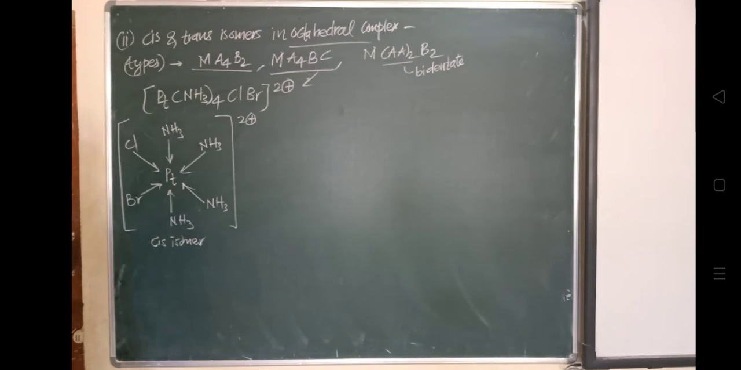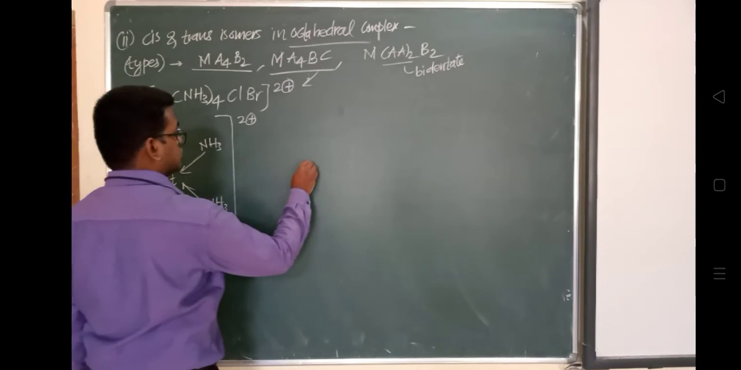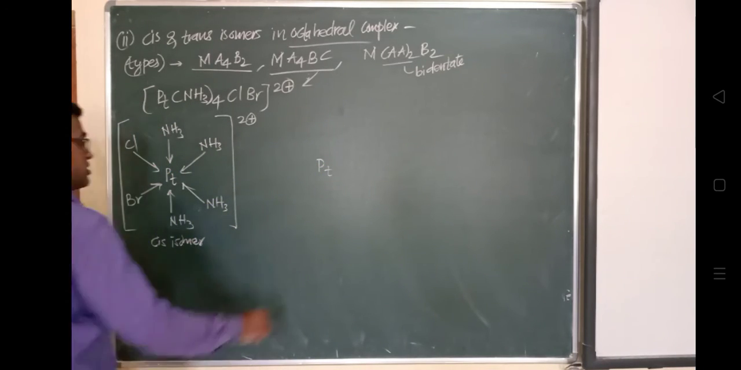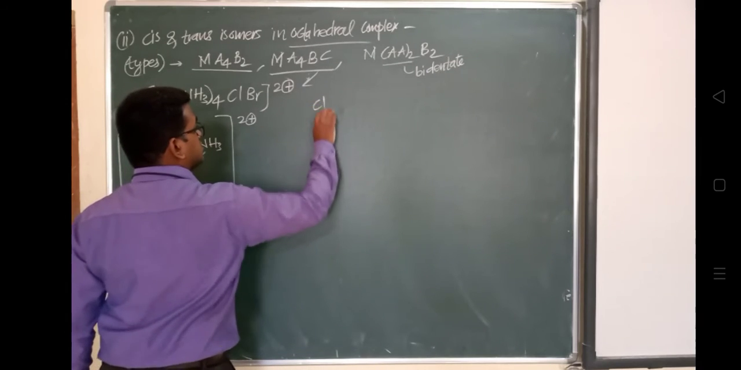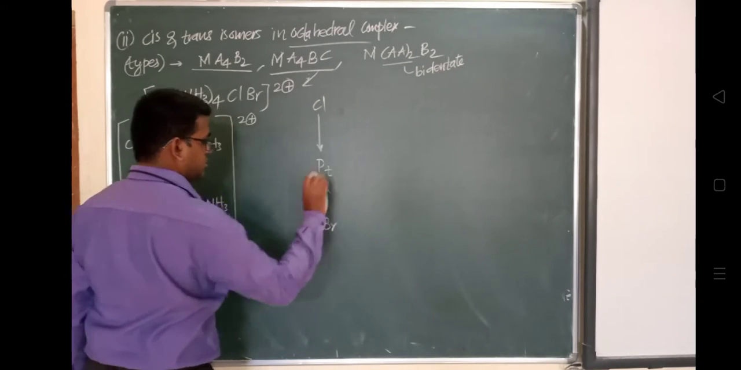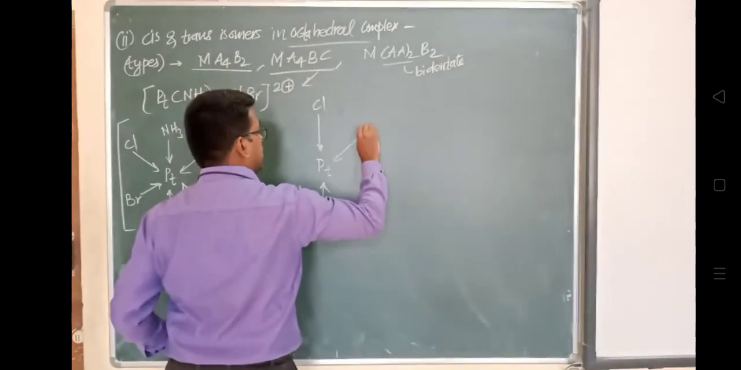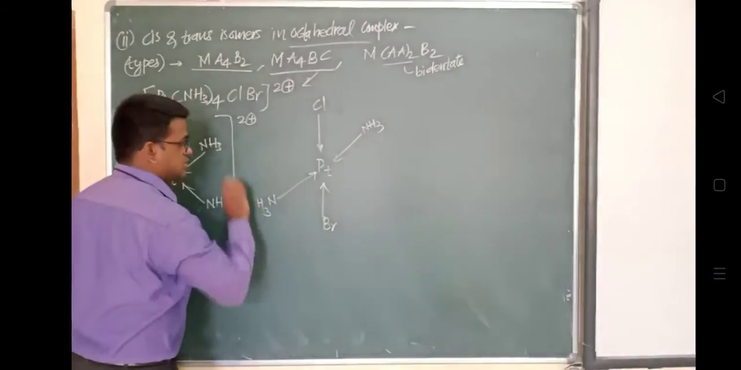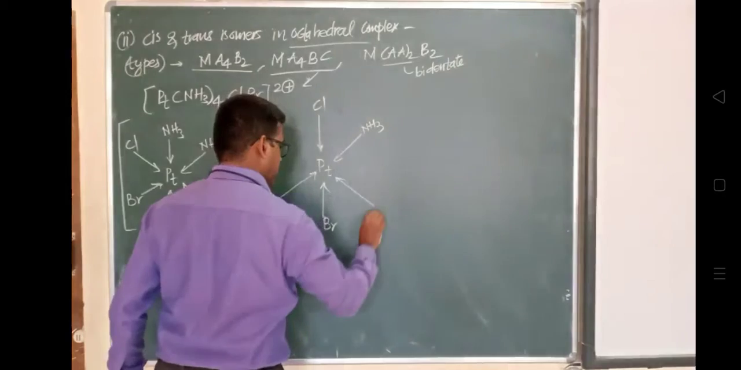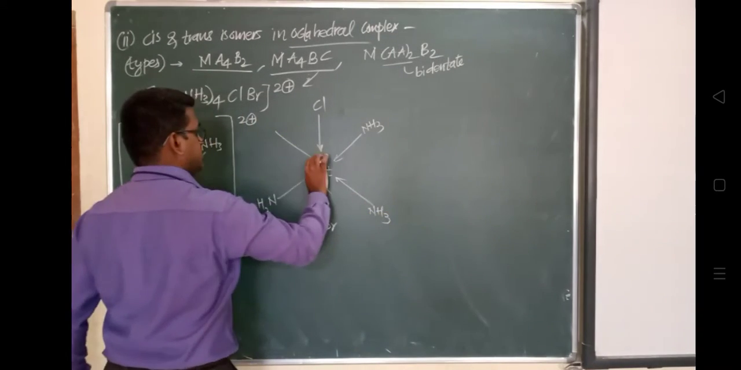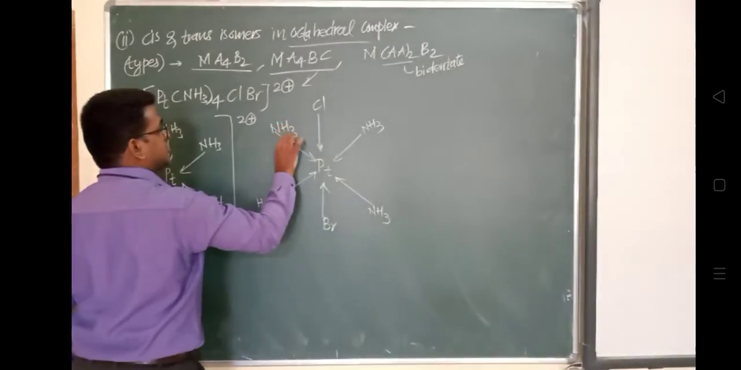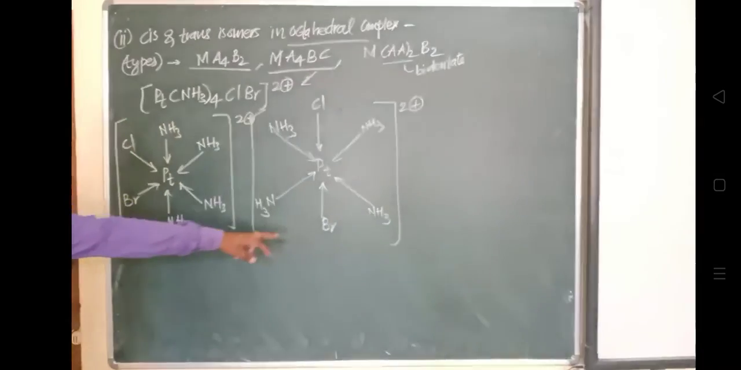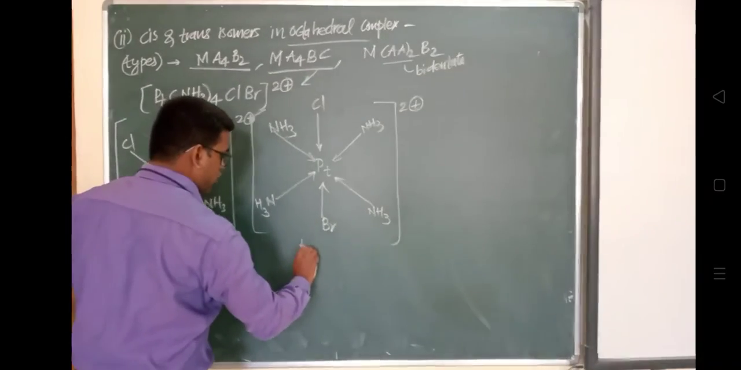So this is the difference. Now the trans: platinum will be shown here in the middle. Suppose the chlorine is shown like this, then the bromine will be shown like this. This is NH3, so its dipole moment will cancel with the other, and this is another NH3, whose dipole moment will be cancelled out by this NH3. In this way, if you observe this 2 plus, have a look at this. This is called a cis isomer and this is called a trans isomer.